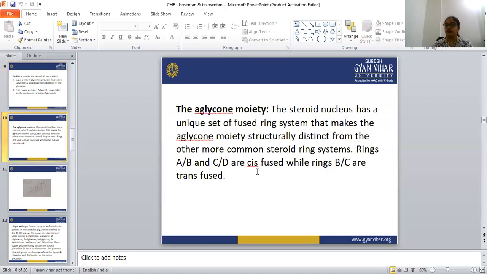Let's see the aglycone moiety. Here we are discussing the aglycone moiety, the steroid. This aglycone moiety is the steroid nucleus, which has a unique set of fused rings.